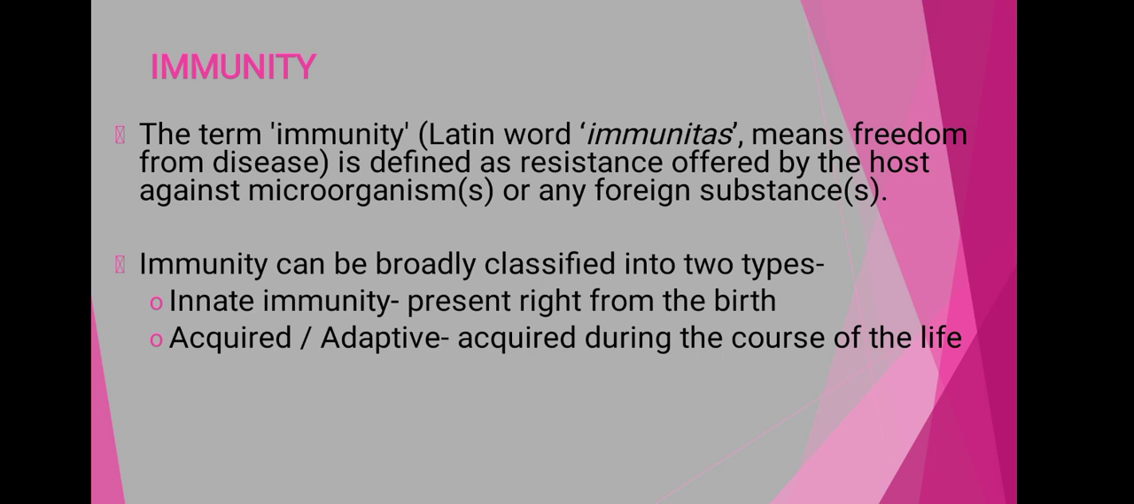Before going to the types of immunity, firstly we are describing what is meant by immunity. Immunity is derived from the Latin word immunitas, the meaning of which is freedom from disease. Here we can say that the term immunity is related to fighting diseases. We know that our body suffers from different types of infection. There is some power present within our body which protects us from these diseases, or which cures our body from these diseases.